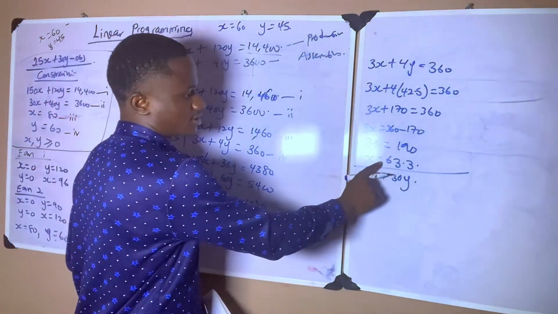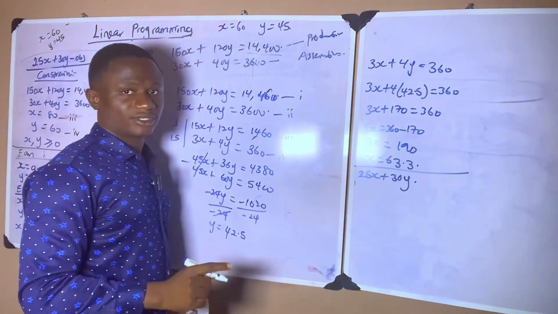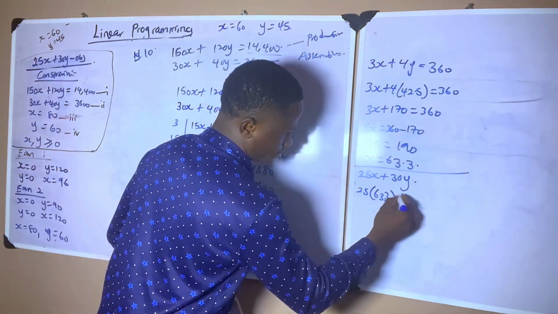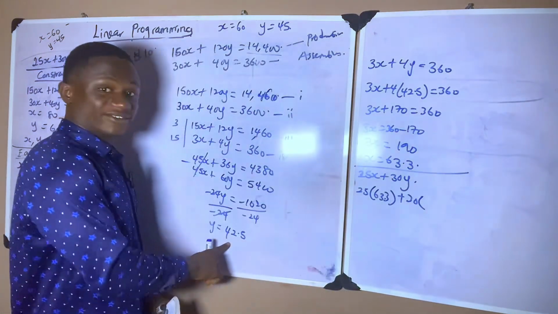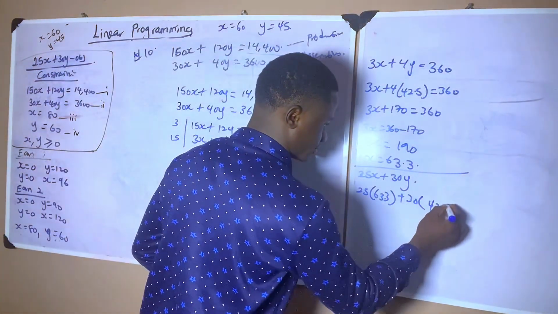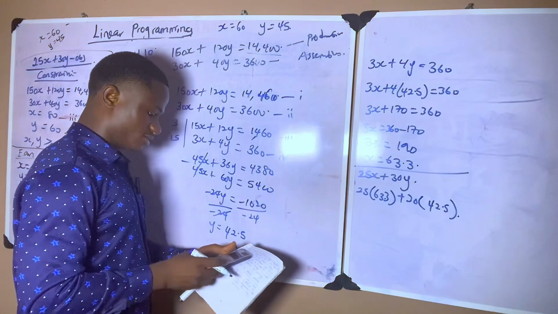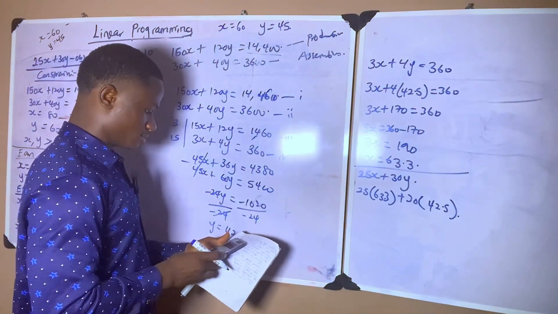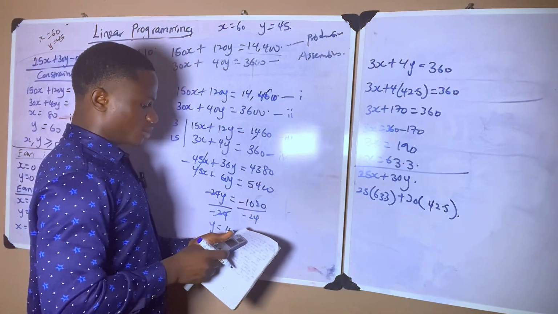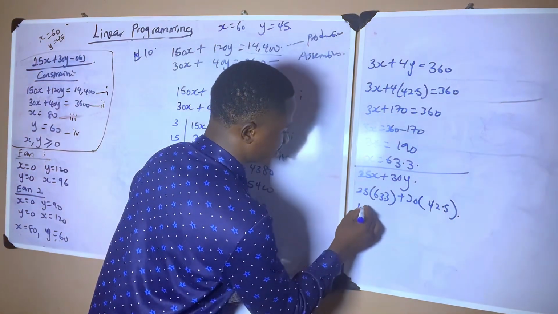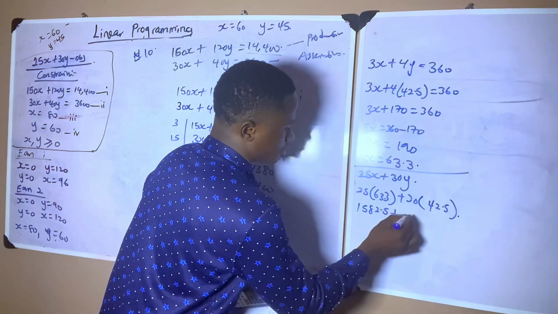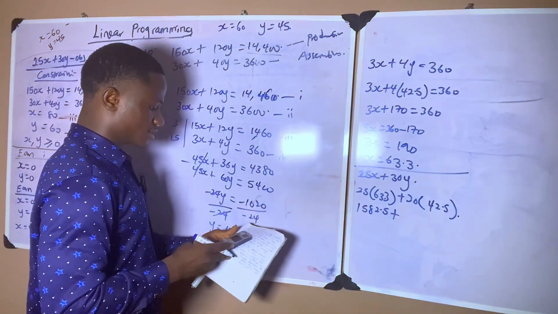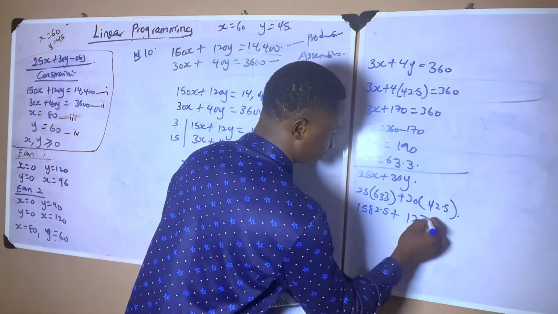Now, at this point, x is 63.3. So 25 times 63.3 plus 30 times 42.5. 25 times 63.3 gives me 1582.5, plus 30 times 42.5, that gives me 1275.